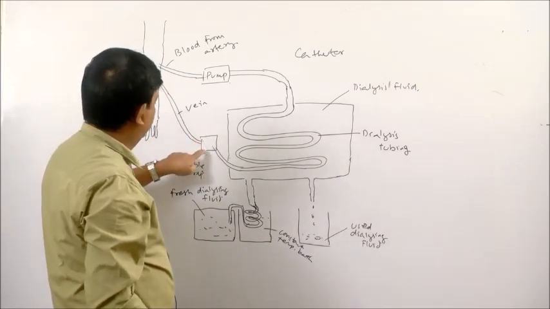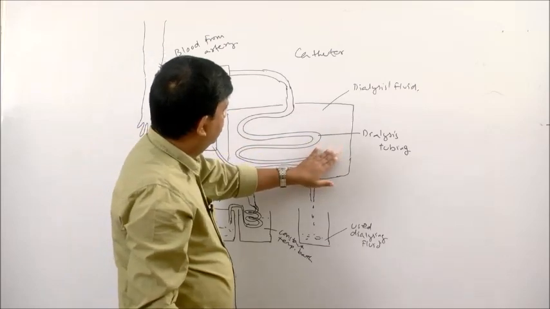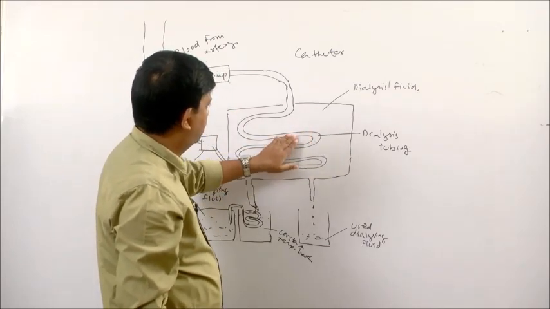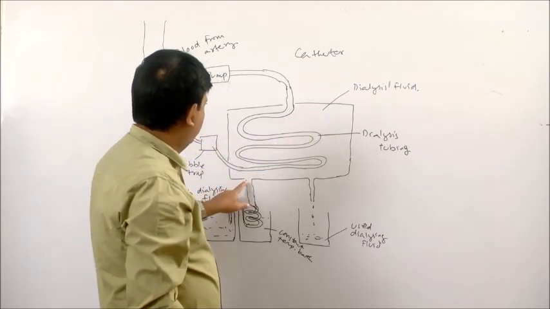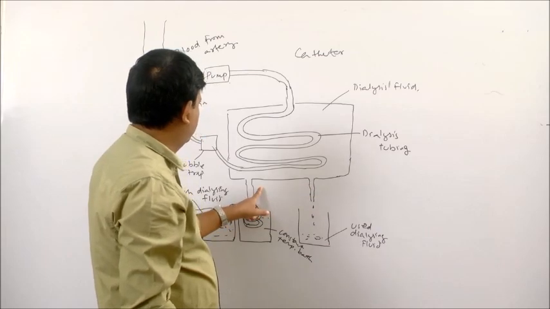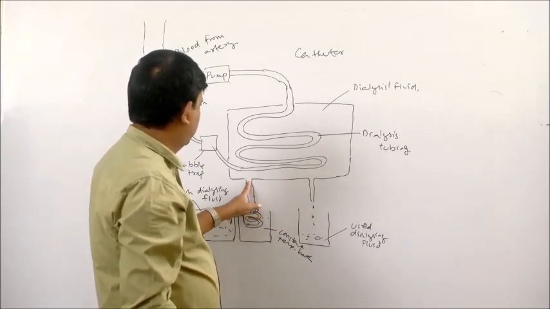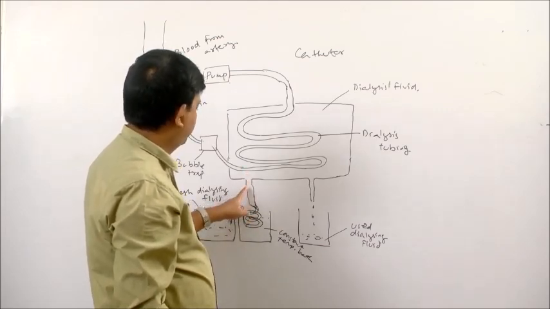Here there is a bubble trap. This is the chamber where the dialysis tubing is present, and the dialysis tubings are bathed by this dialysis fluid. In this machine there is such an arrangement that through one inlet fresh dialysis fluid enters the chamber.